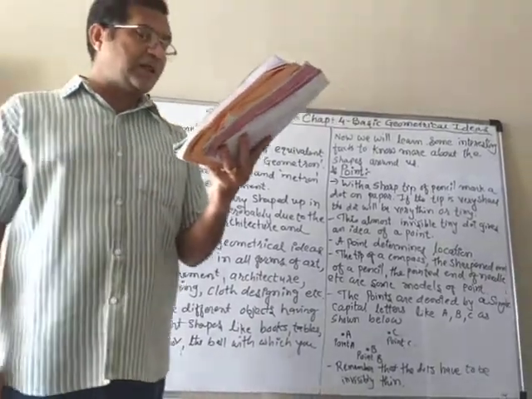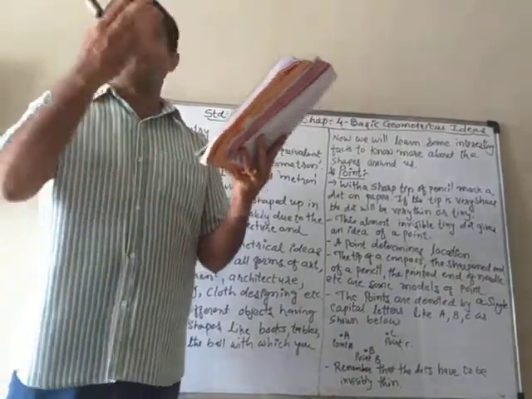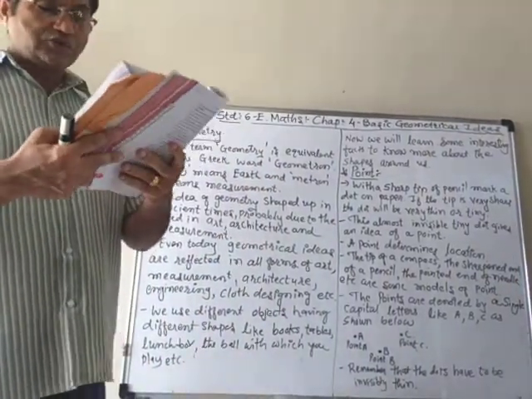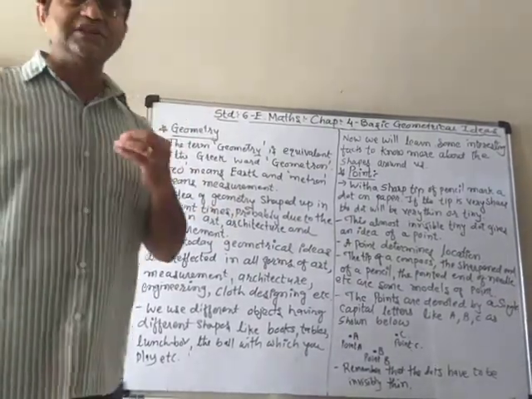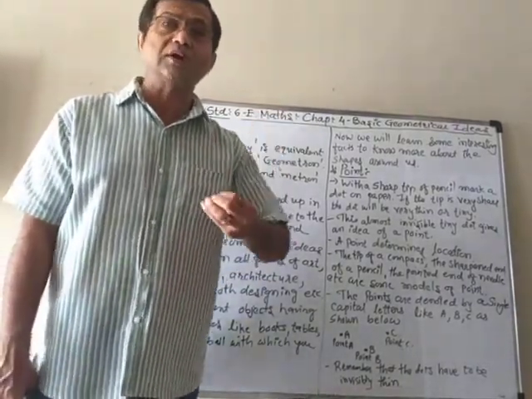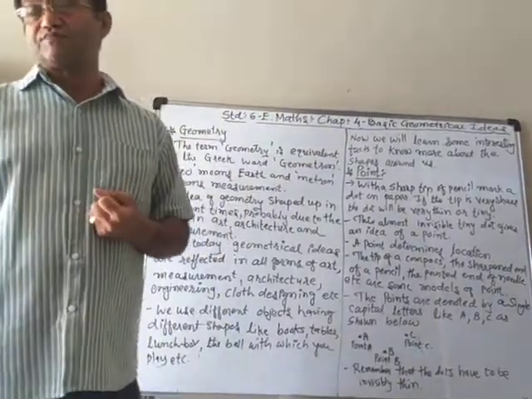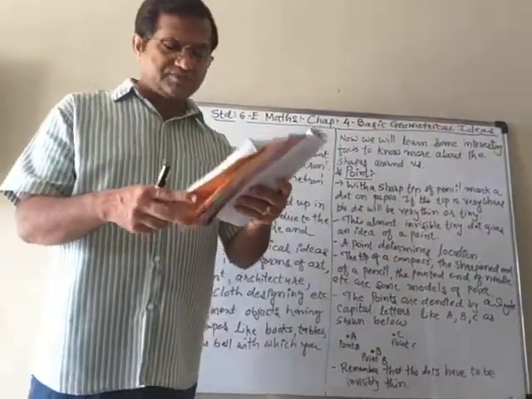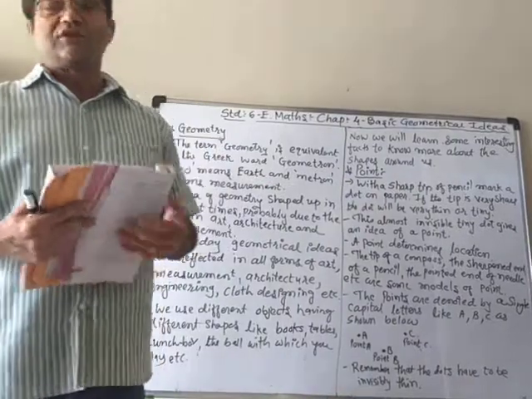The picture of a bangle, a 1 rupee coin or a ball appears round. These round things, triangles, we saw different types of shapes around us. So now in this chapter we will learn some interesting facts that will help you understand more about the different shapes that we see around us. There will be some different interesting ideas that you will learn in this chapter. The first of them will be the point.